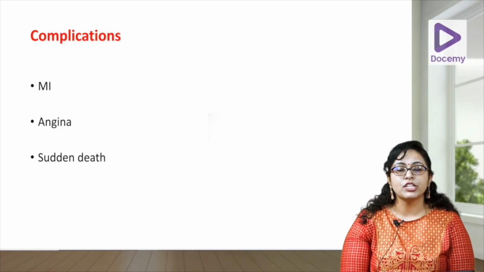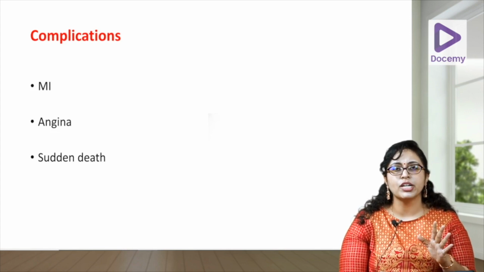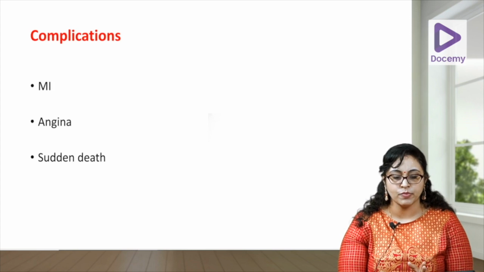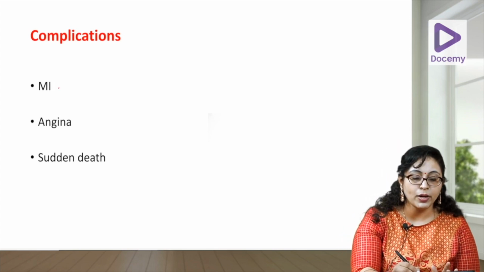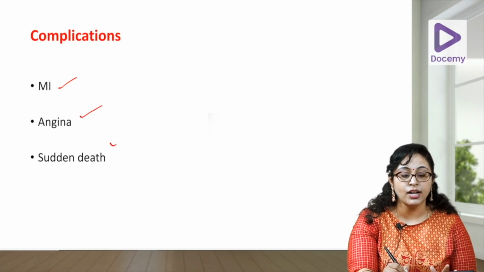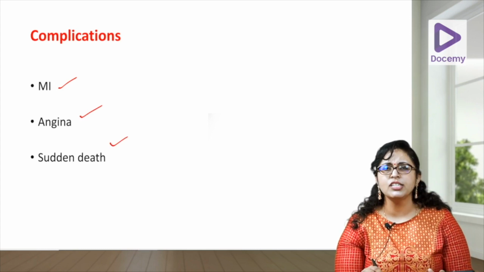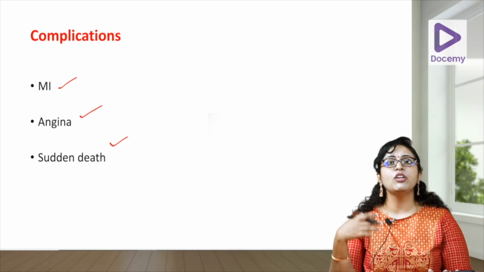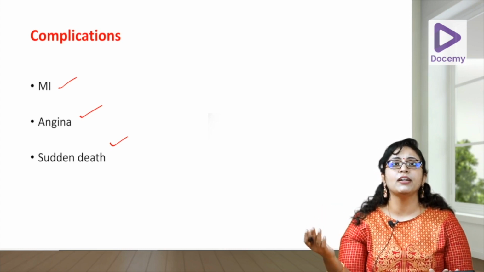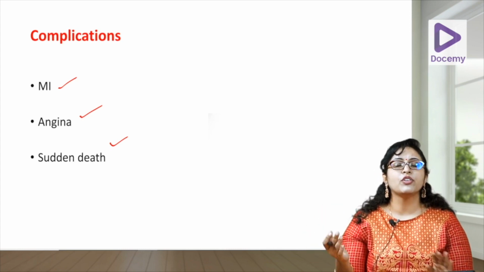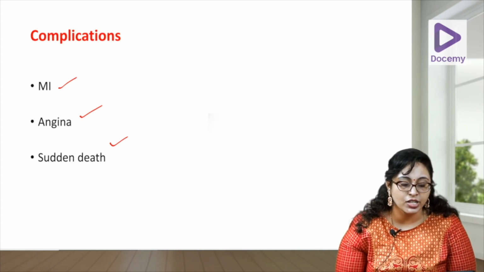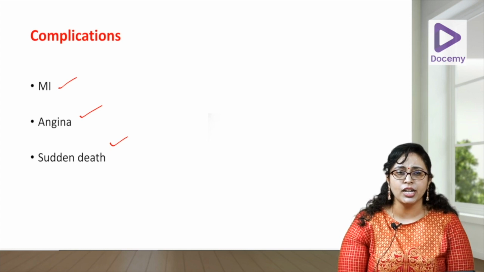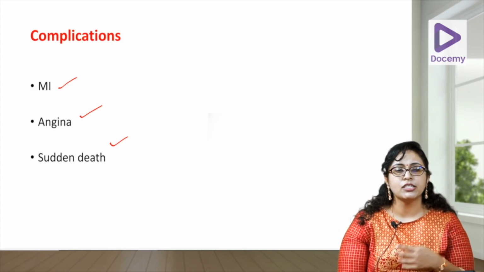Now, what are the complications of Kawasaki? We know the most dreaded is coronary artery aneurysm, thrombosis. It can lead to myocardial infarction, angina, and sudden death. So, this is the dreaded complication. Even in older life, in a young patient with myocardial infarction, if you take a history, you might get a history suggestive of Kawasaki, a fever or rash in childhood. So, it is very important.